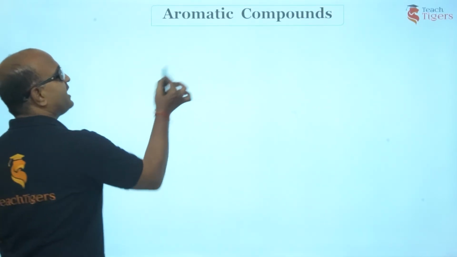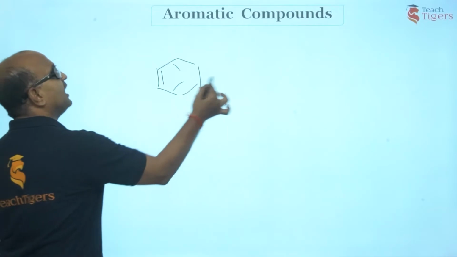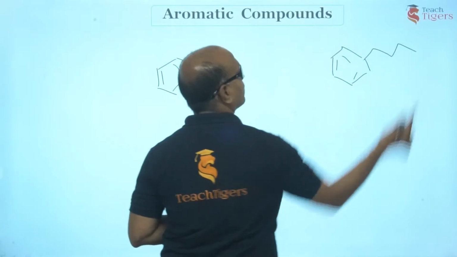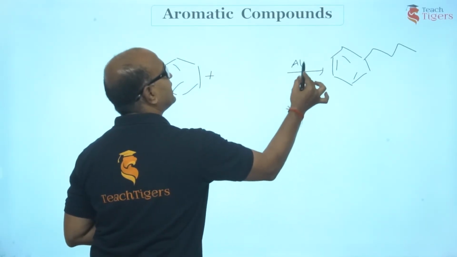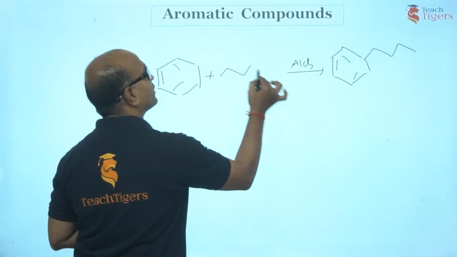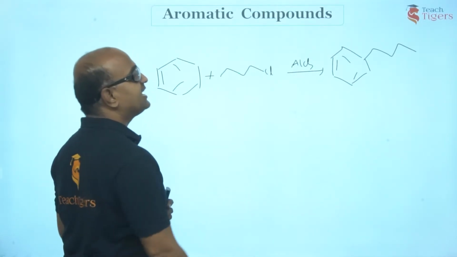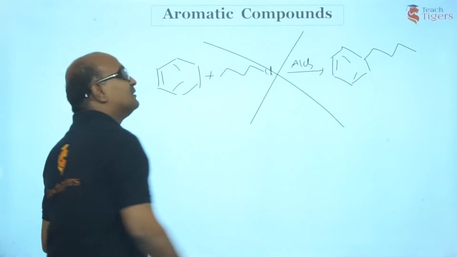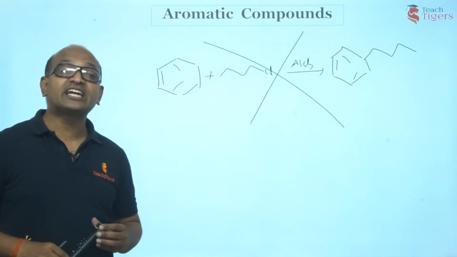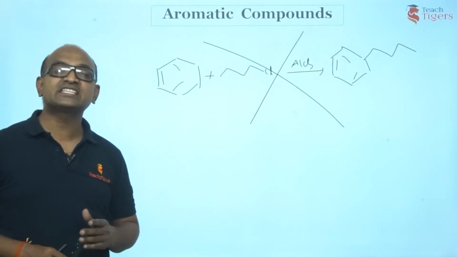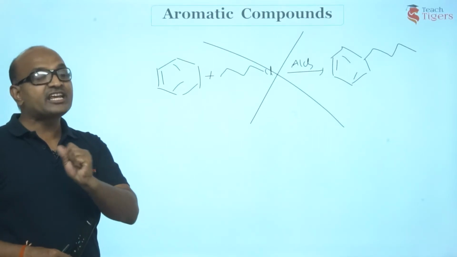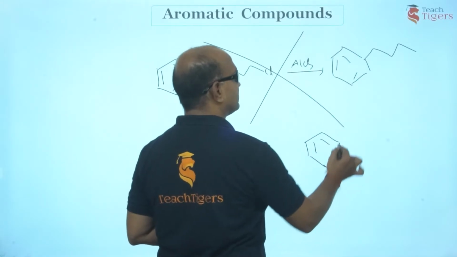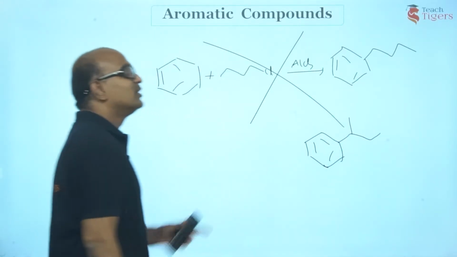So guys, let me explain. Suppose you take benzene and since you want n-butyl benzene, 1, 2, 3, 4, can I take n-butyl chloride and treat it with AlCl3 to get n-butyl benzene? The answer is no. Why? Because Friedel-Crafts alkylation always results in rearrangement. Hence, you would be getting secondary butyl benzene. This is the product formed, not that.